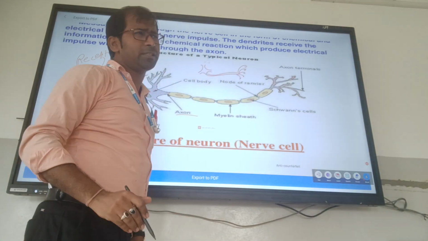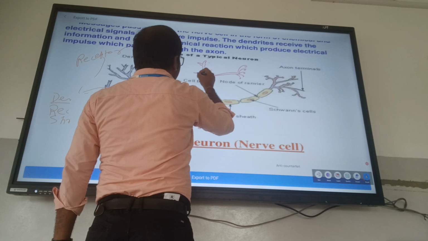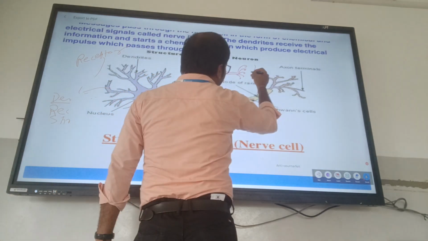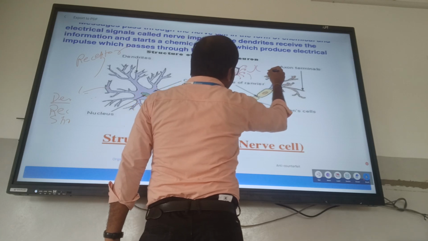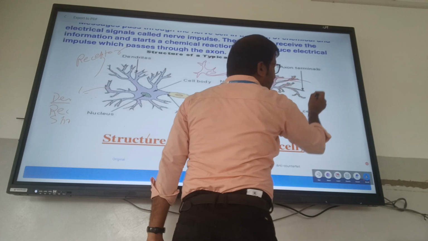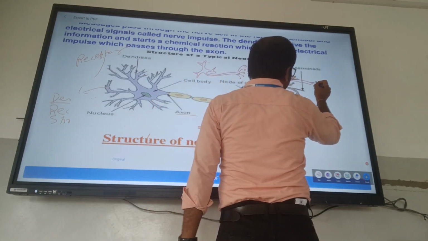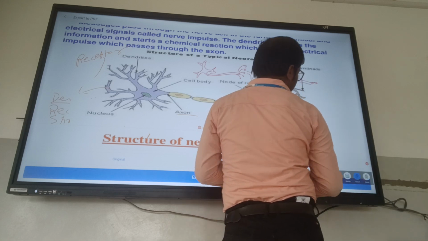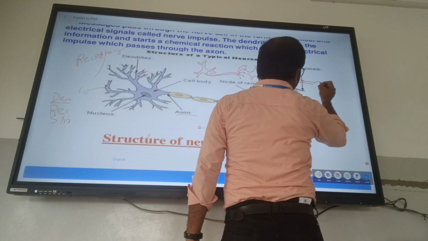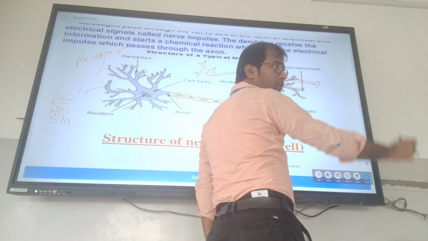This is the axon terminal. This is the dendrite, student. From here, another neuron will start. And this is again the axon terminal. And again from here another neuron will start.